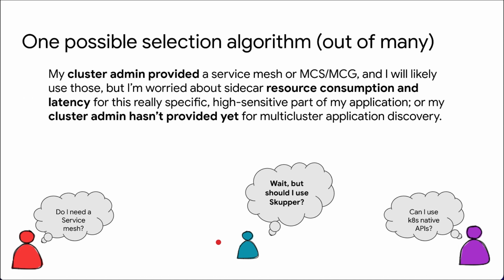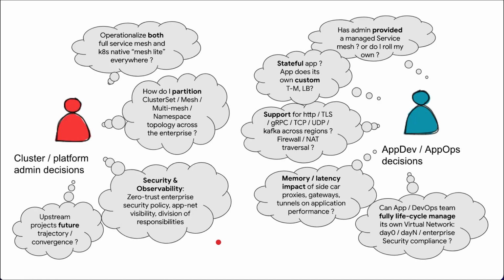But you might also be asking yourself, if you're worried about there being this sidecar that is consuming some resources or introducing some latency, particularly if you have a really specific, highly sensitive part of your application, then you might be thinking about using something else. Or if you're in a totally different category where there is no solution provided by your cluster admin yet for multi-cluster application discovery, that's where a project like Skupper, or any other forthcoming project in this virtual application network category, might be a good fit for you.